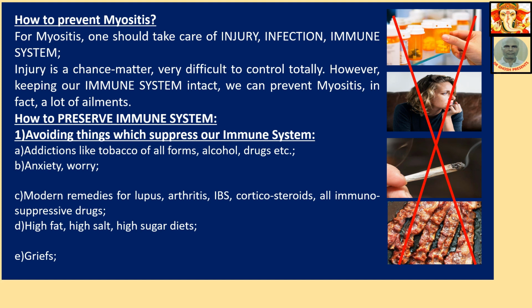Injury is a chance matter. You cannot hold it, you cannot check it. It is very difficult to control totally. However, keeping our immune system intact, we can prevent myositis, and in fact a lot of ailments. If you control the immune system, then this autoimmune type of myositis will not occur, and that is the most dangerous, most challenging, and difficult to cure.